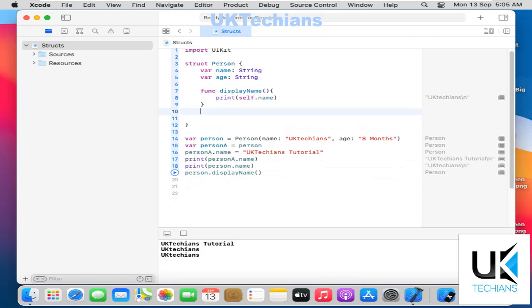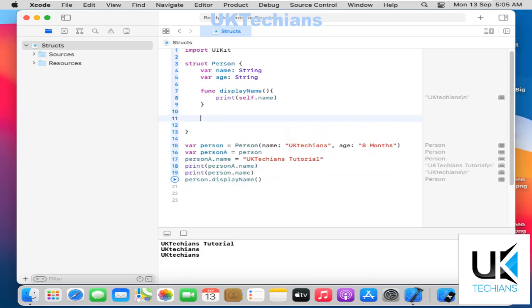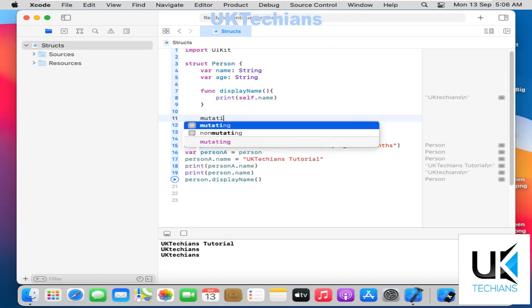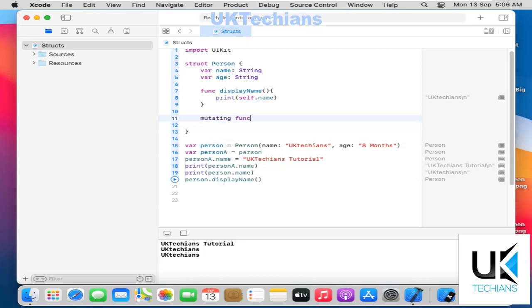There is another method or function that allows us to change the member variable of this struct, or change the value of that particular struct variable, called a mutating function. A mutating function is used to change the object value.